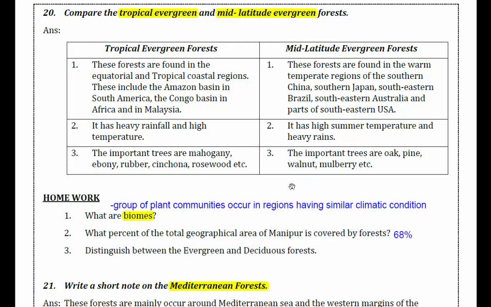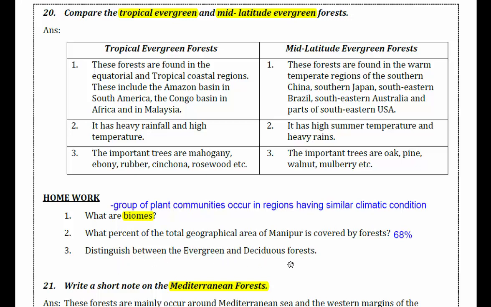Next, homework. Let's try to revise together this homework also. Biomes. What are biomes? Group of plant communities occurring in regions having similar climatic condition. What percentage of the total geographical area of Manipur is covered by forest? 68%. It is a very high amount, isn't it? Most of the parts of Manipur are covered with forest, 68%.